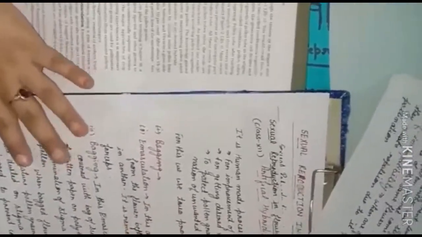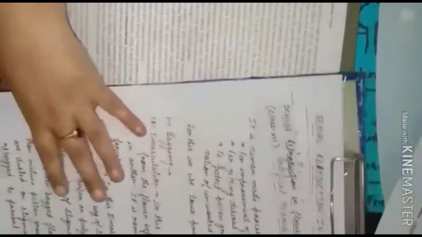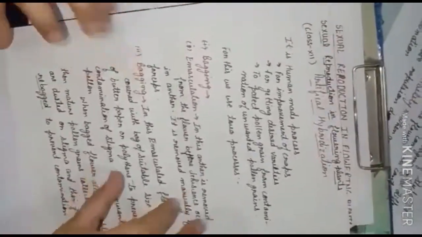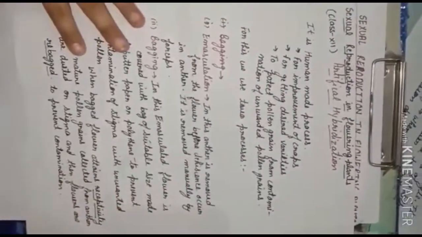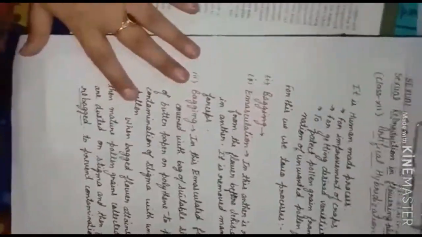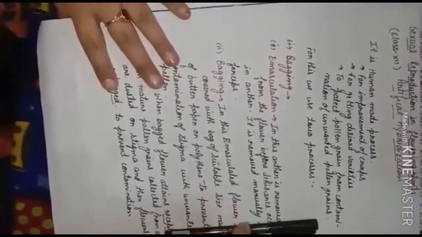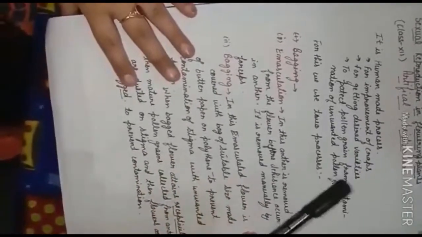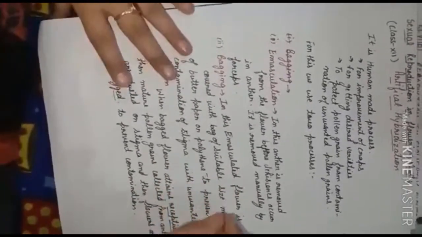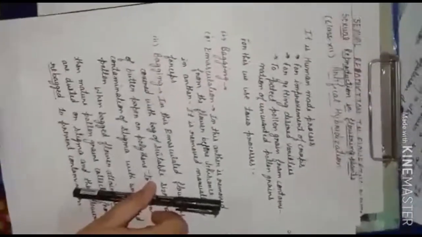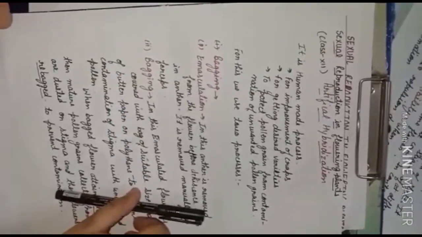Artificial hybridization is a completely human-made method, meaning there is human involvement, and this involvement is for the improvement of crops. For improvement of crops: if there is continuous self pollination, we will not get a developed variety of crops. Clear? So human beings get involved in the process of fertilization so that they can get the desired quality in their crops. Understood?